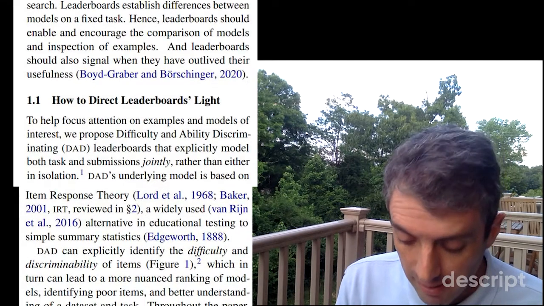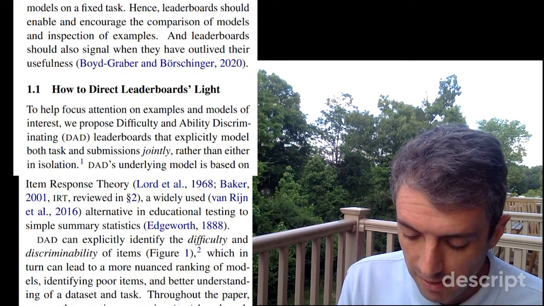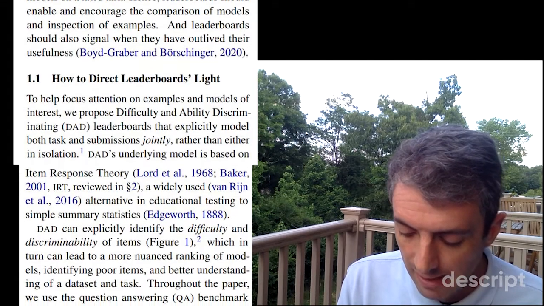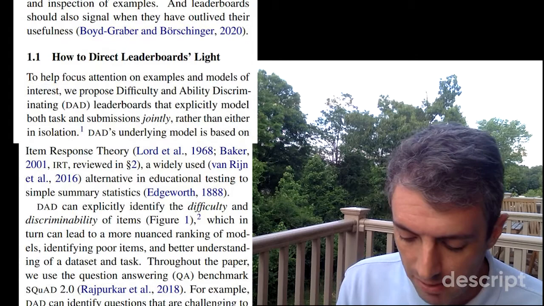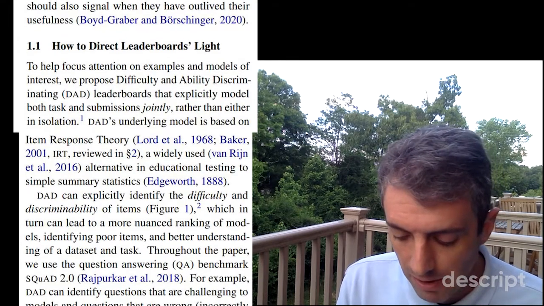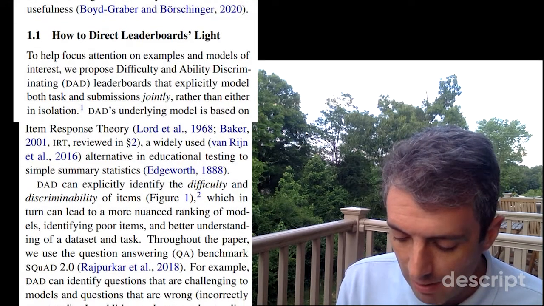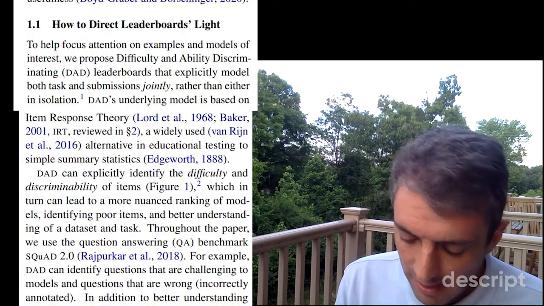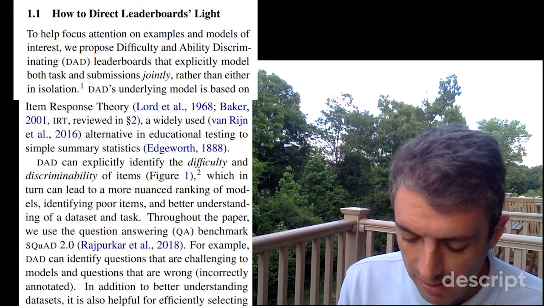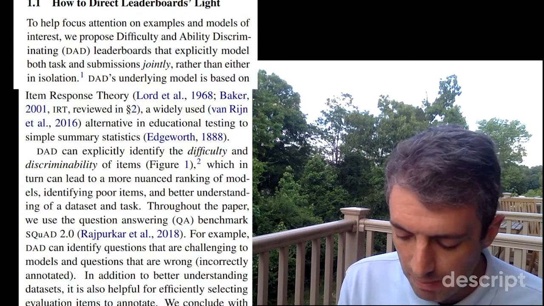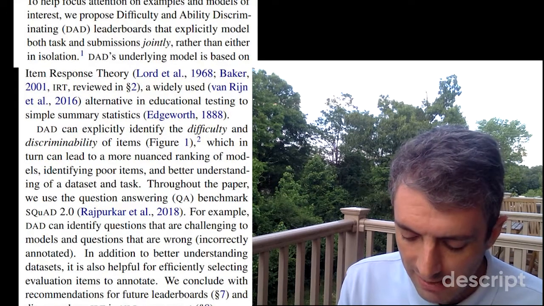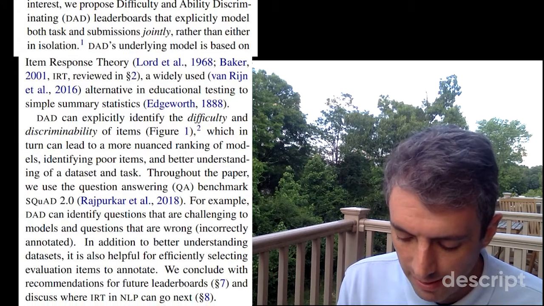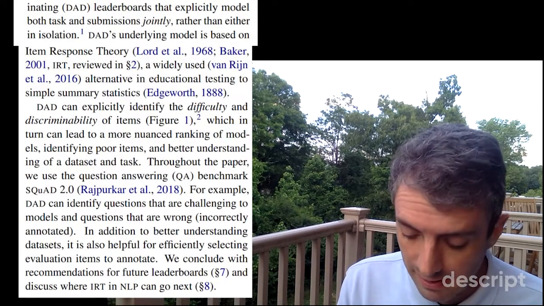research. Leaderboards establish differences between models on a fixed task. Hence, leaderboards should enable and encourage the comparison of models and inspection of examples. And leaderboards should also reveal when they have outlived their usefulness. To help focus attention on examples and models of interest, we propose difficulty and ability discriminating leaderboards that explicitly model both tasks and submissions jointly, rather than either in isolation.